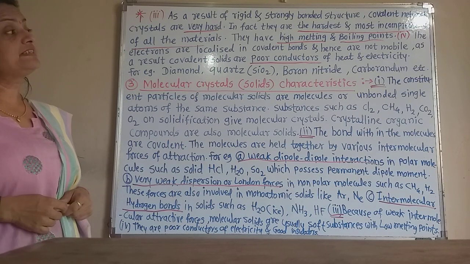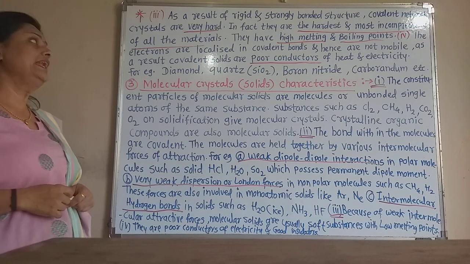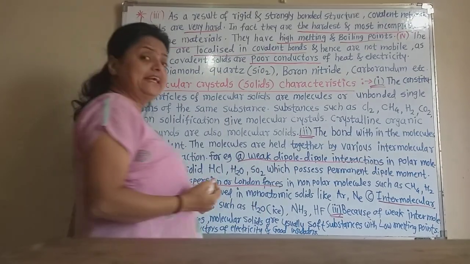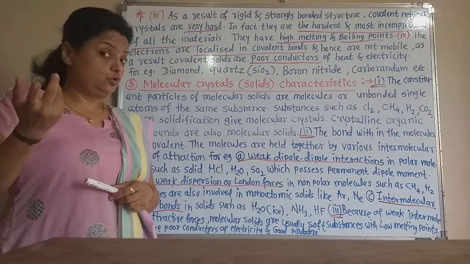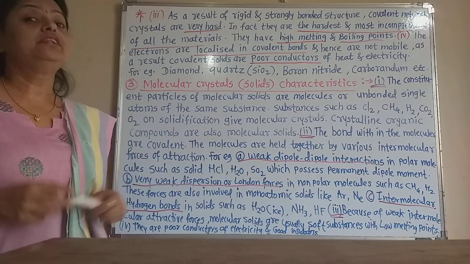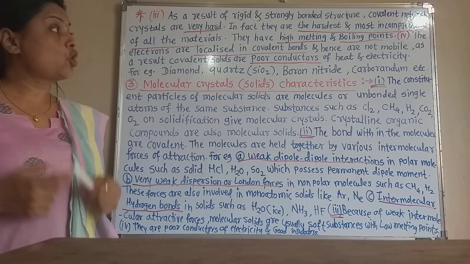The next characteristic of covalent crystals is that the electrons are localized in covalent bonds. That means they are not mobile. The electrons are bonded in the covalent bond. They form shared pairs in the covalent bond. That means they are localized and hence they are not mobile.